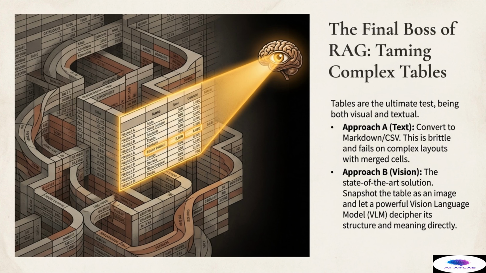If multimodal RAG is about unlocking sight, then the highly complex data table is often considered the final boss of RAG. Tables present a severe and unique challenge because their meaning is fundamentally both visual and textual. Their intelligence lies not just in the words within the cells, but in the visual structure that defines headers, merges, and groupings.